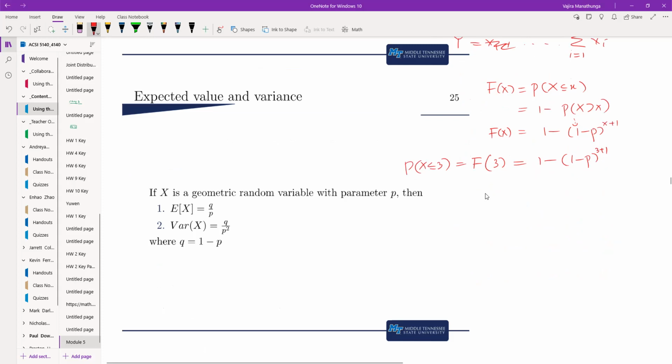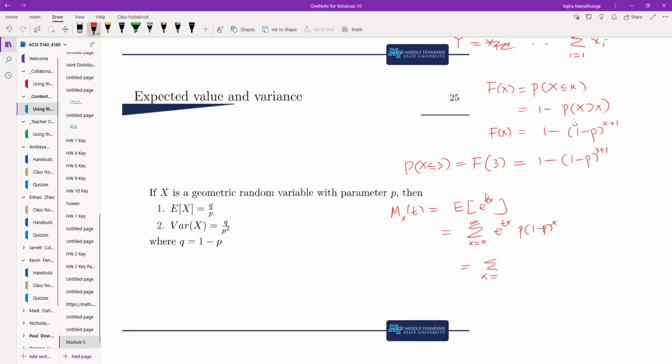So next one, we can talk about the expected value. One method would be using the moment generating function. So I can write the moment generating function. That's going to be e to the t x times the probability, if I use the formula. This one is going from x equal 0 to infinity.